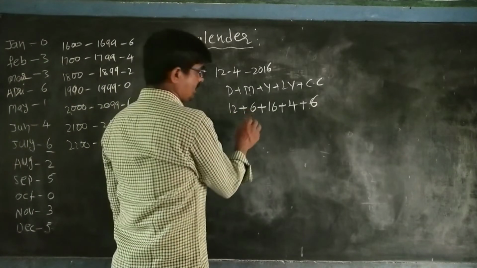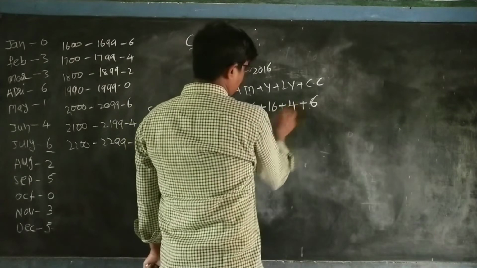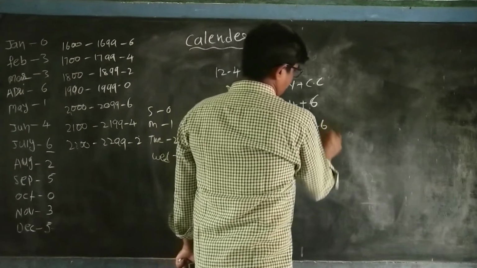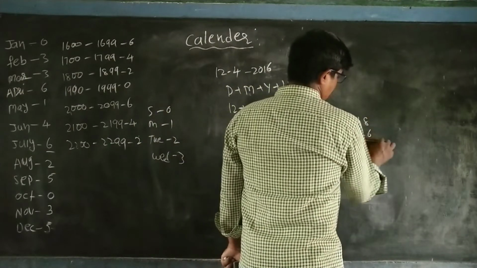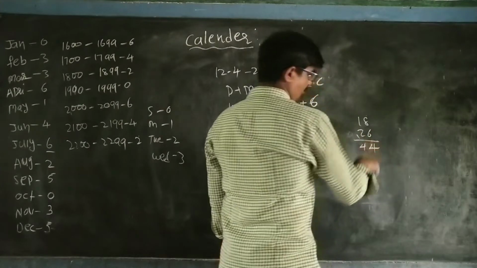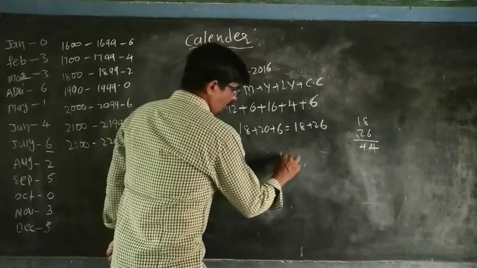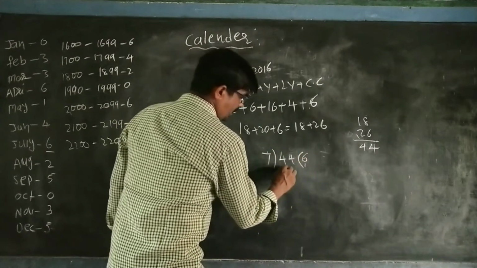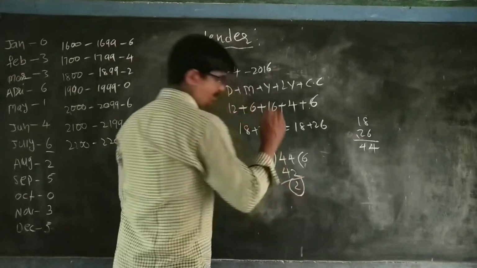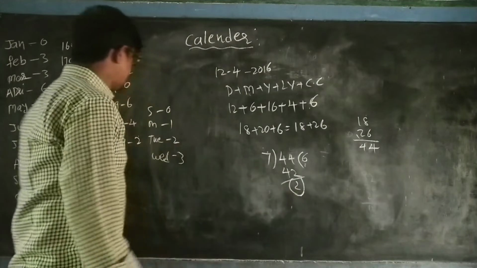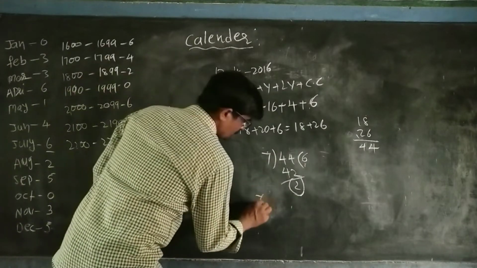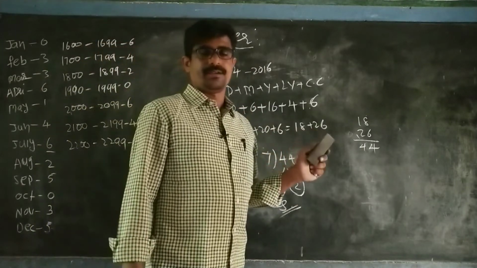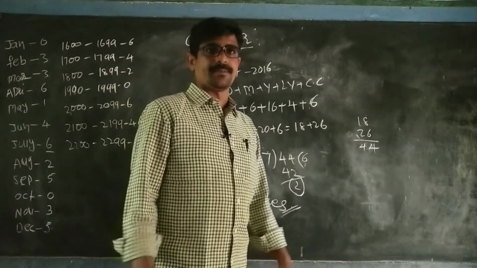Okay? 12 plus 6, 18. Plus 6 plus 1, 7, plus 6, 13. That is equal to 18 plus 13, that is 31. Okay? Right. Next, 31 divided by 7: 7 4s are 28. Remainder is 3. Remainder how much? 3. So that is Wednesday. The answer is Wednesday. These are some problems on calendar. Okay? Right.